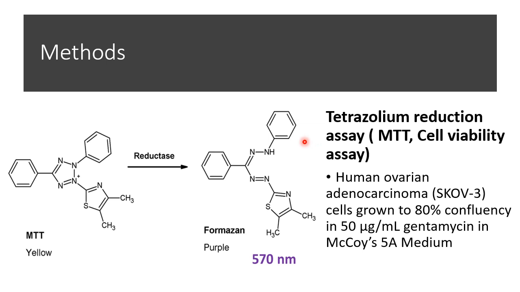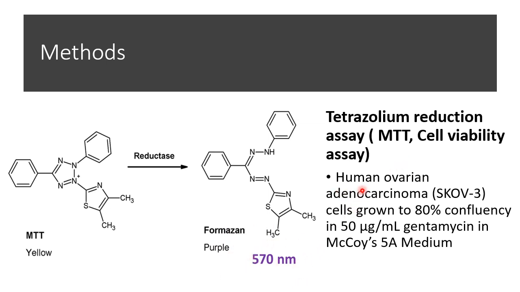The first assay carried out is the tetrazolium reduction assay, MTT, which is also known as a cell viability assay. MTT is a colorimetric assay which measures cell metabolic activity. Over here is the MTT structure, which is yellow in color. Then in the presence of living cells, it is reduced to formazan, which is purple in color, and it is read at an absorbance of 570 nanometers.